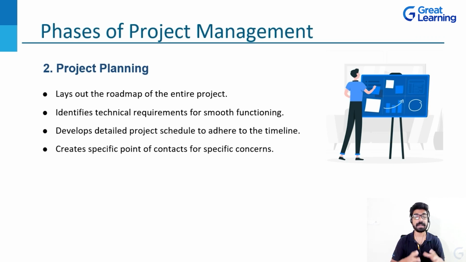So in that particular timeline, we'll be seeing that these particular tasks are being done so that we'll be able to adhere to the timeline of the entire project. So we'll be giving reasonable timelines, practical timelines, which we will be able to implement in real time. So how to adhere to the timeline, how to manage the time? How can we run other things parallelly, which would not be affecting the particular thing which is running right now? So how can we work parallelly and how can we work more efficiently and effectively? We will be deciding upon that in this particular phase of project planning.